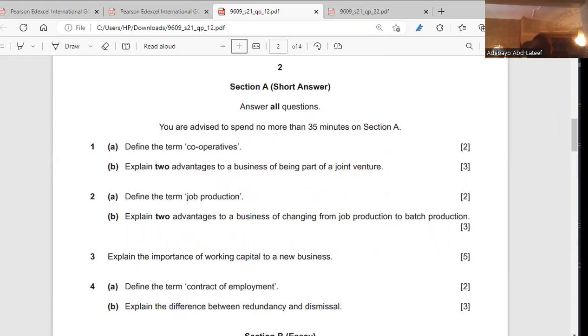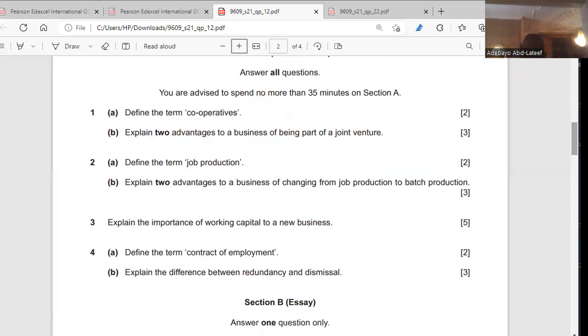Explain two advantages to a business of being part of a joint venture. So first, you have to define what a joint venture is. A joint venture is a combination of two or more parties or two or more businesses coming together to start up a new business that they can share the risk and profit from. Okay. Two different businesses coming together to start a new business that they can share experience, they can share the risk, they can share the profits. Okay, so share experience, share risk, and share profit. Yes. Okay. So now the advantages.